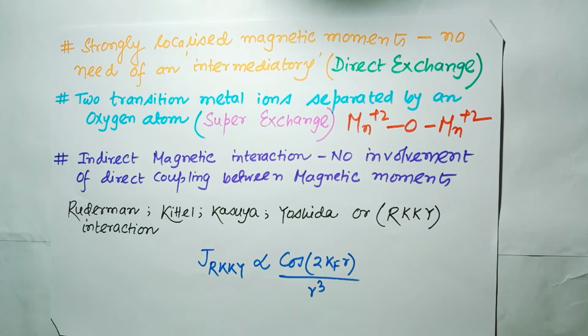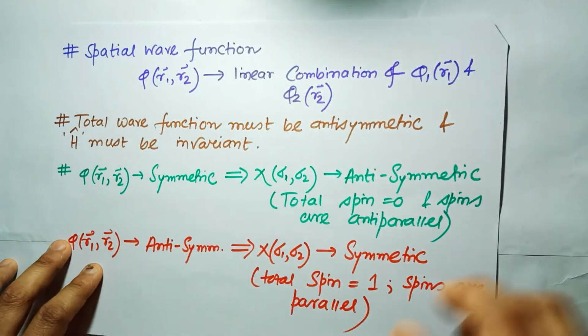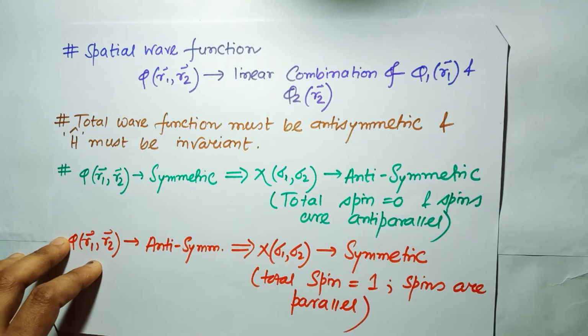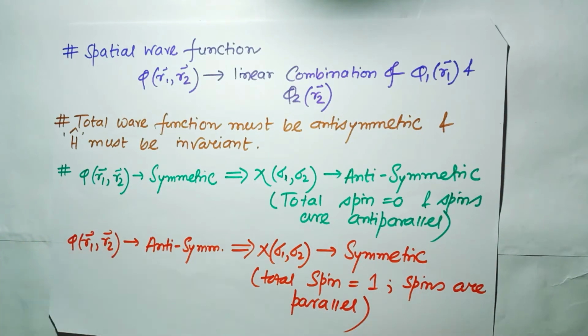So now suppose we consider a system of two particles. This is our next page. From the solution of the Schrodinger equation, we can find a set of energy levels which are associated with the spatial wave function phi(r1, r2), which is a linear combination of each of the electron coordinate wave functions.